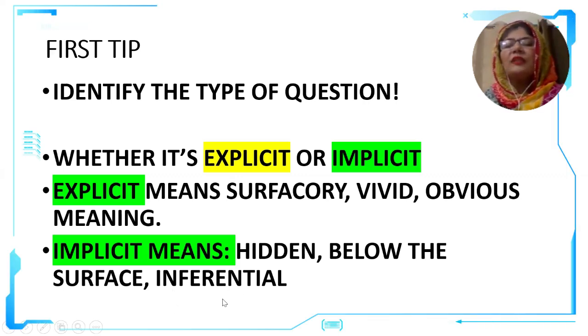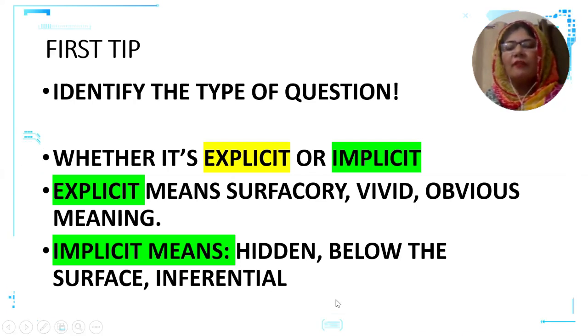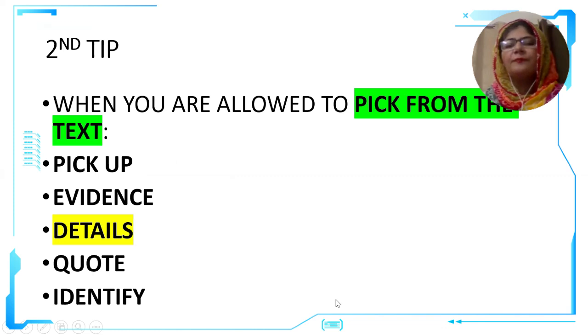These words will give you the hint. The examiner is not going to write on the question paper that this is an explicit question or an implicit question. He won't write it. But with your common sense and understanding, you will be able to identify the type of question. And once you have identified them, there will be no chance of error.